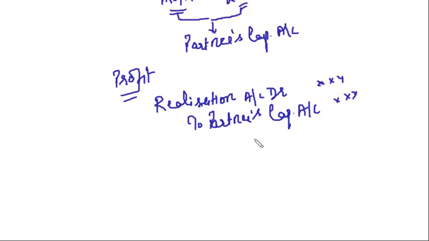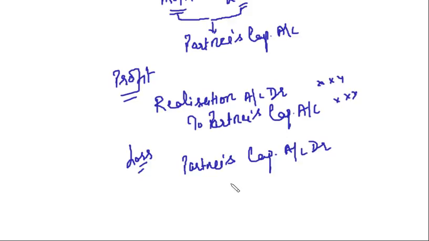In their profit sharing ratio, we distribute the profits, and in case of loss, we will have a reverse entry. The partners' capital accounts will be debited and realization account will be credited. Clear, friends? This much is clear.